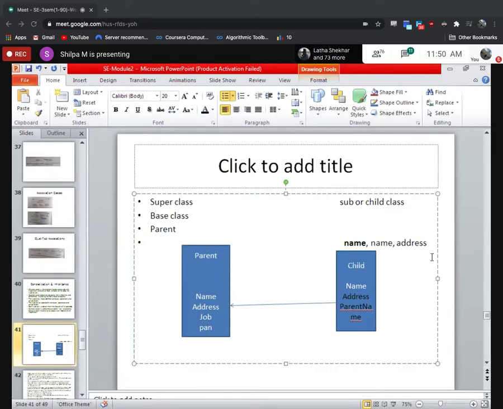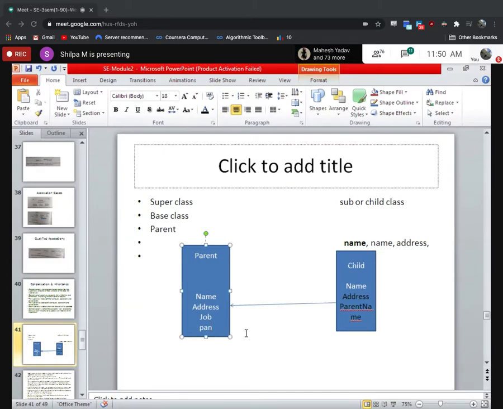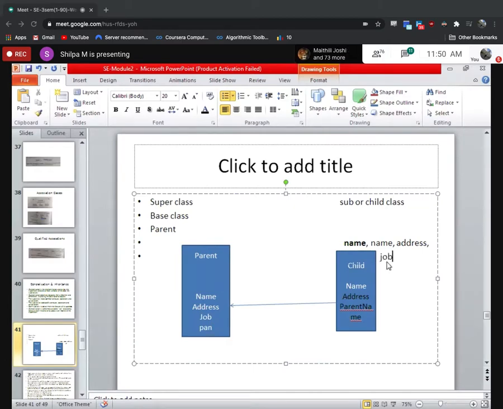So the child will also have all those properties, that is name, address, whatever properties. I won't say job, maybe. Something like this. Did you get it? All of you?